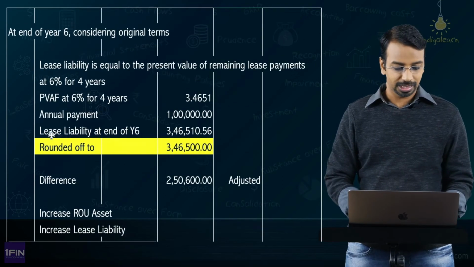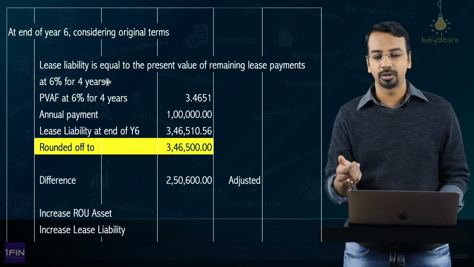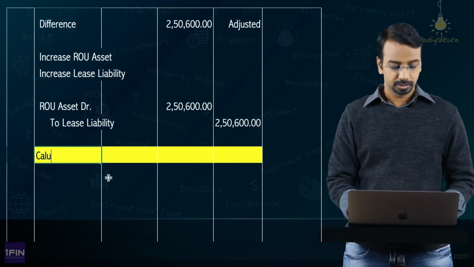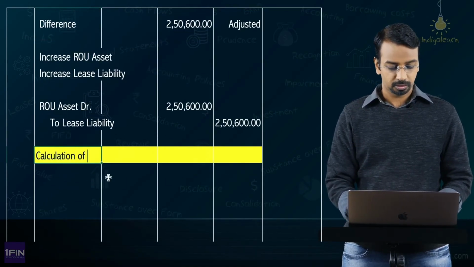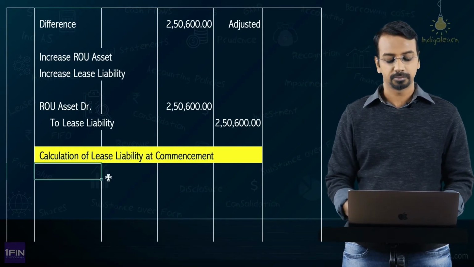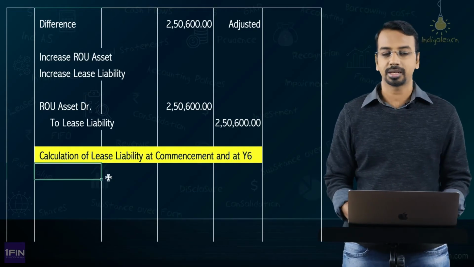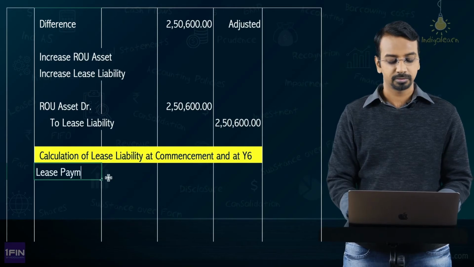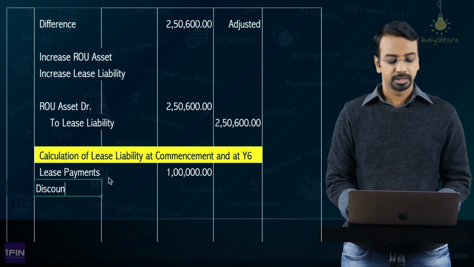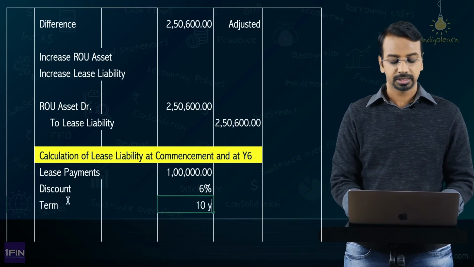Now, this part that we calculated, at the end of year 6, what should have been the lease liability? That can also be done by preparing a lease liability schedule. Let us look at that. So, what are you doing? Calculation of lease liability at commencement and at year 6. How do we calculate it at commencement? You will take lease payments. Lease payments is 1 lakh. Then the discount rate is 6% and the term is 10 years.